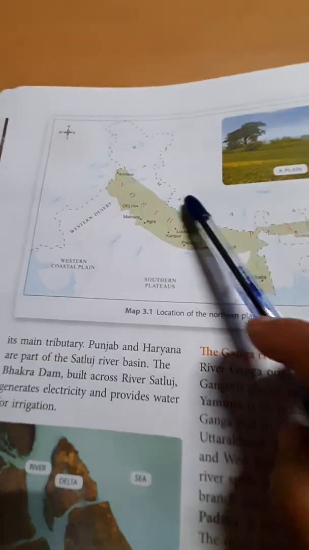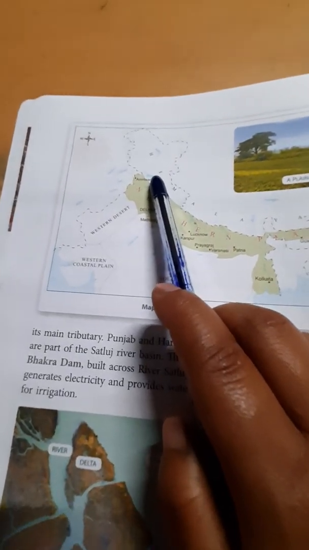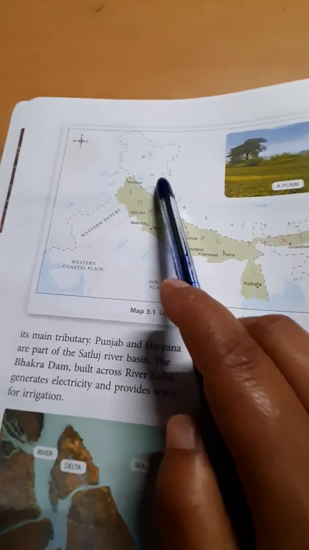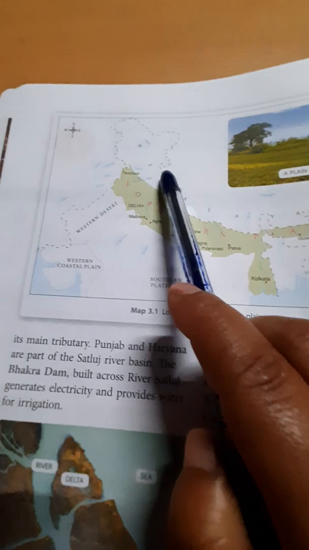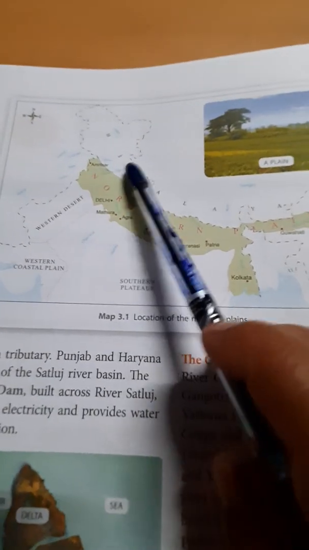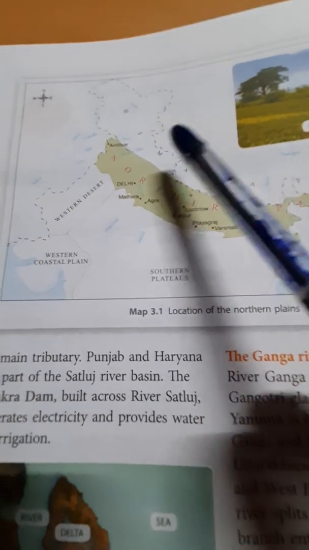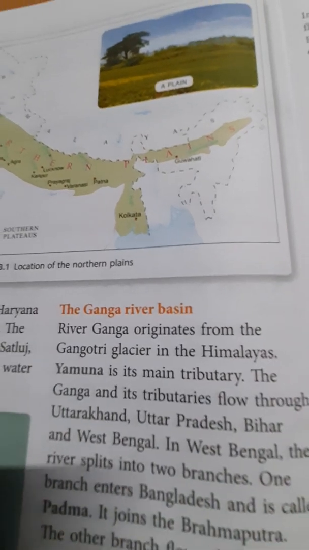This river originated from Tibet, its main tributary is the river Beas, and these rivers flow through the plains of Punjab and Haryana. Across the Satluj river, the Bhakra Nangal Dam, or the Bhakra Dam, was built, and from this dam we generate electricity and provide water for irrigation to these areas. Now the Ganga river basin.